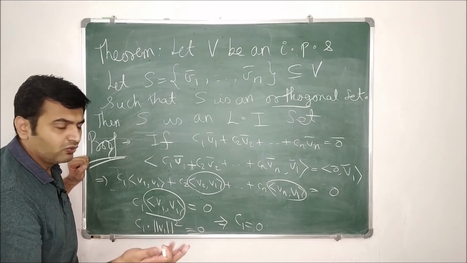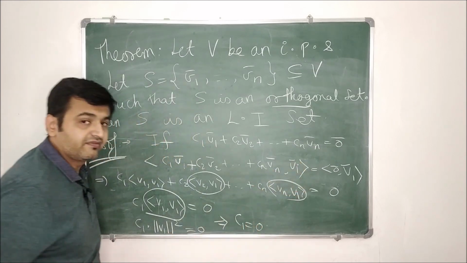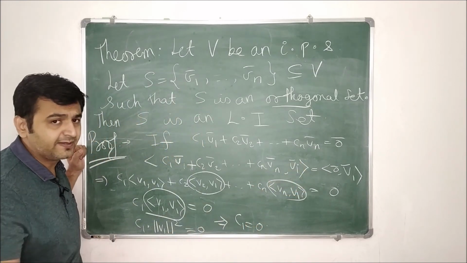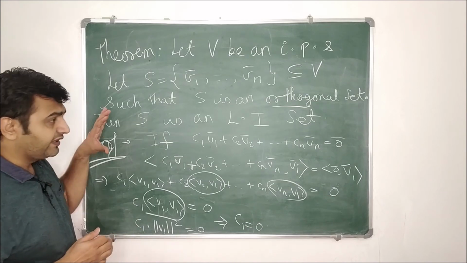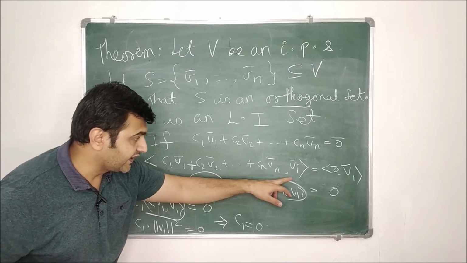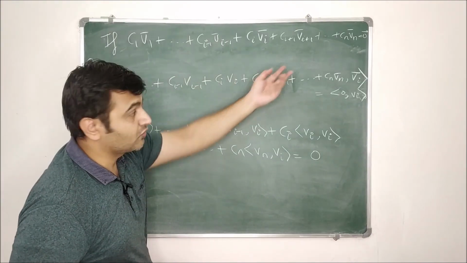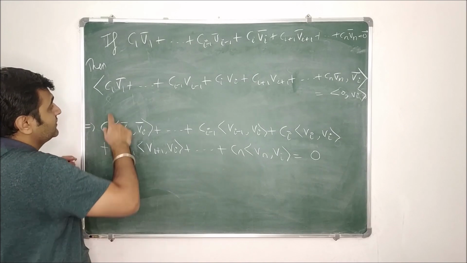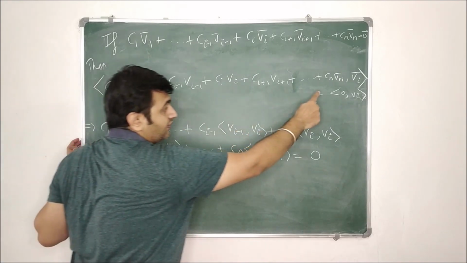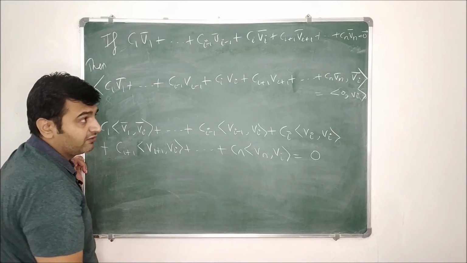But that's not how one should write. So what we will do now is take the inner product with Vi, where i can be anything from 1 to n, so that you can write a precise proof. So let's see how to write the proof instead of taking V1. Here is a general proof. If the linear combination is 0, you consider the inner product of this vector with Vi. Initially I took V1 for understanding purposes.